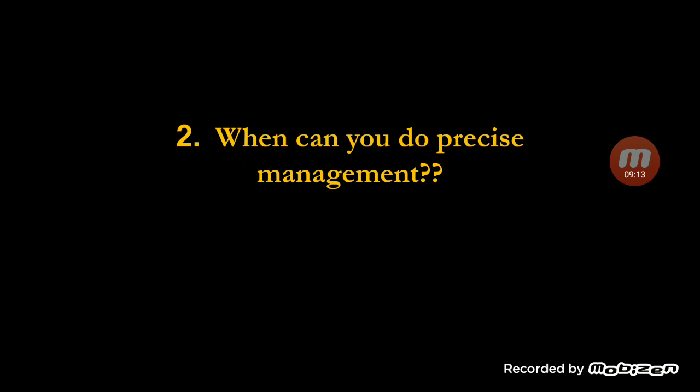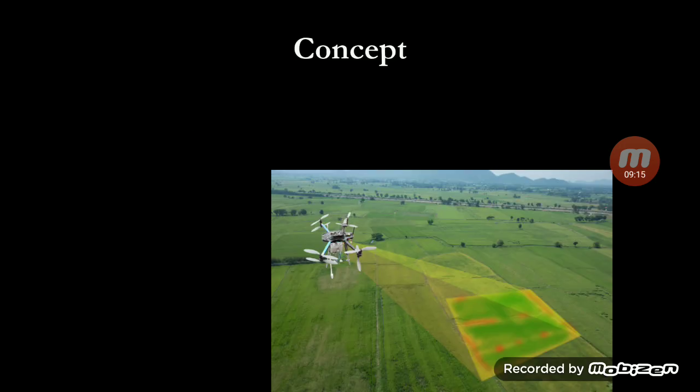It is possible when you understand your field, your farm, and when you have data of your farm. What you see in this picture is a drone capturing the data of that particular farm area, showing some green spots, some red spots, some yellow spots. Let us assume some spots show an area of waterlogging, some show low soil fertility.